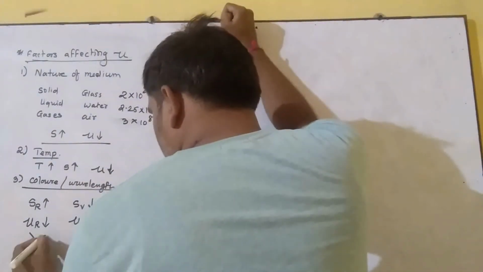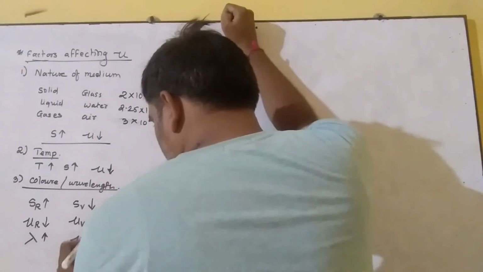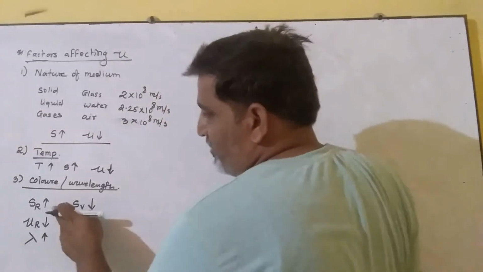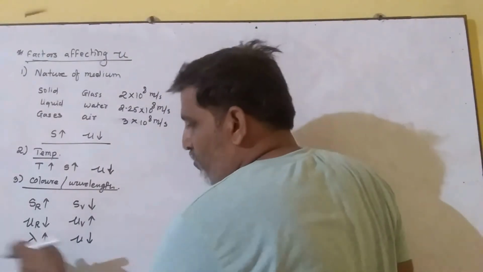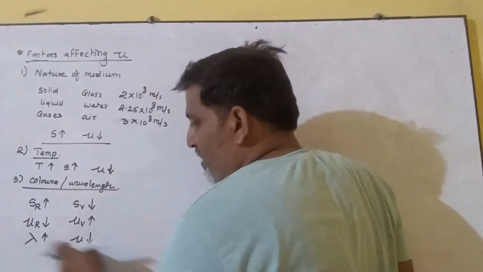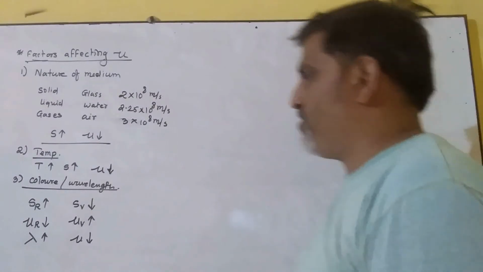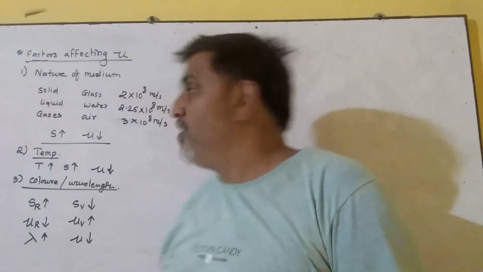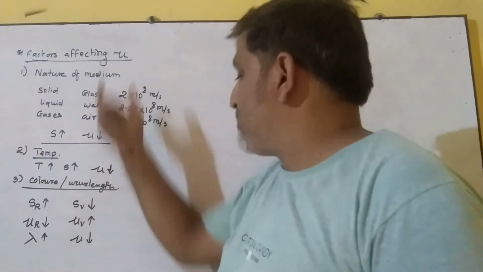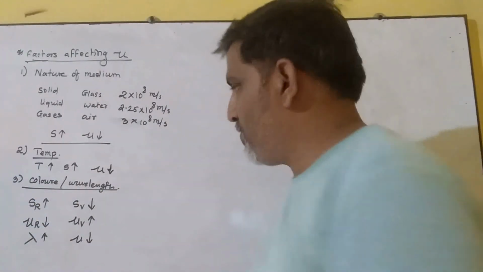That means as wavelength increases, refractive index decreases. You find here the speed of red color is more, means wavelength is more, and speed of violet is lesser, so wavelength is lesser and refractive index is more. So this is the dependence of refractive index on color, or we can say wavelength, right?